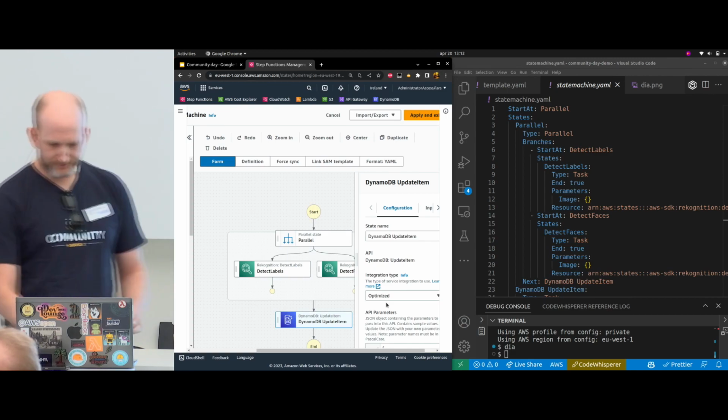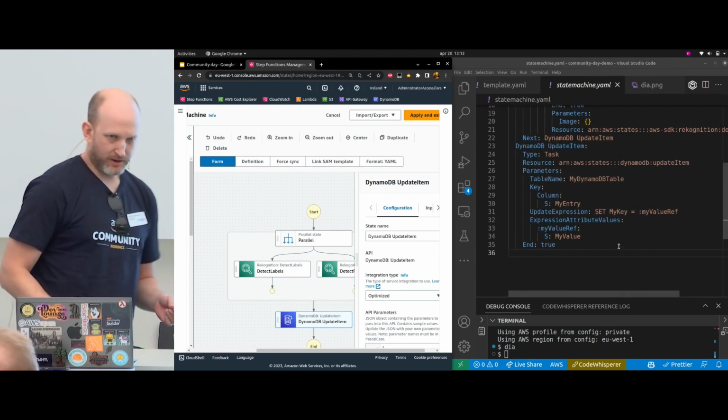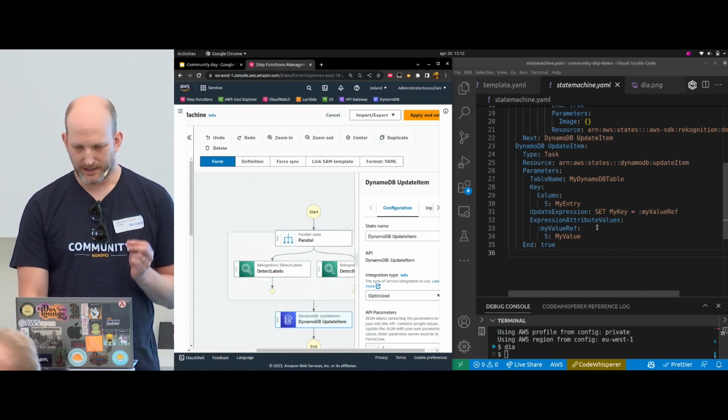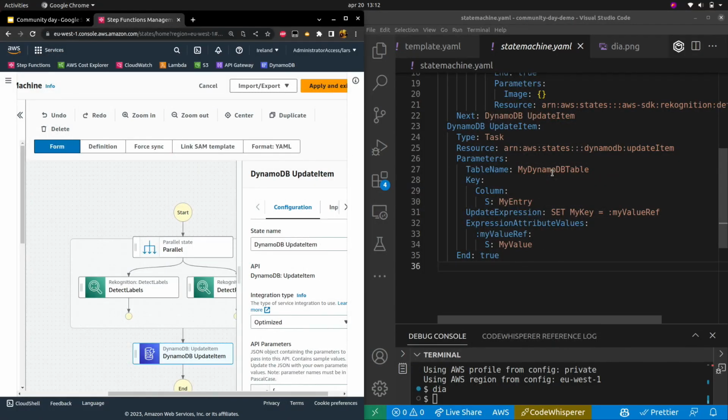So now I have my ASL local. I don't have to copy paste anything. If you work with SAM and you want to have access to the DynamoDB table in your SAM template, here is just hard-coded my DynamoDB table. Then you want to use something called definition substitutions, where you pass, it's like passing a variable to your state machine, and that holds a reference to the table.